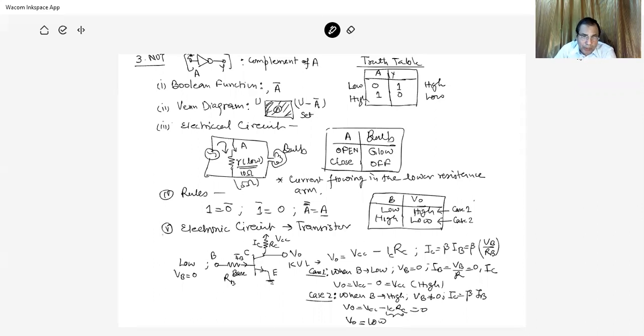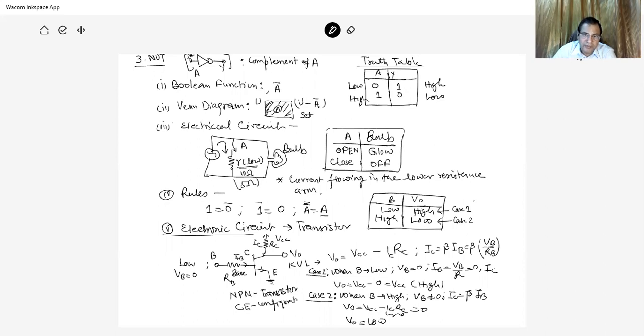Now, again, the important part of this for the graduate level is the electronic circuit. In this electronic circuit, we have considered this is an NPN transistor in CE, common emitter configuration.